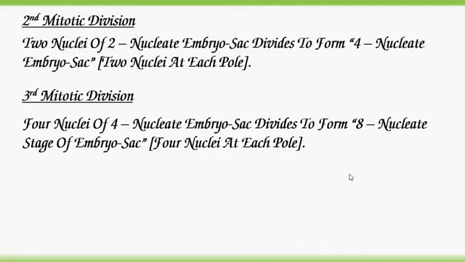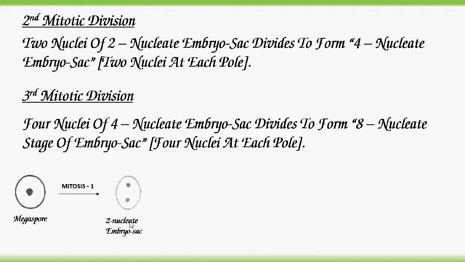Let's observe the diagrammatic representation. Megaspore with haploid nucleus undergoes first mitotic division to form 2 nucleate embryo sac. So 2 nuclei are formed.